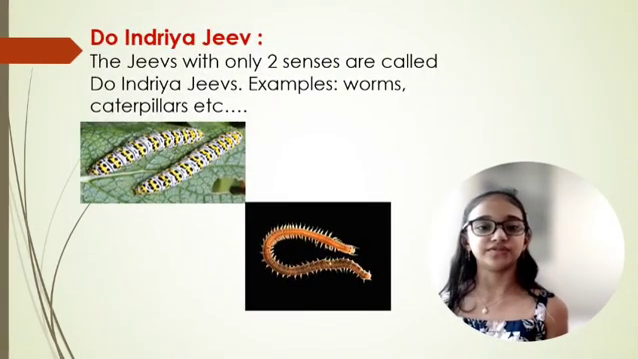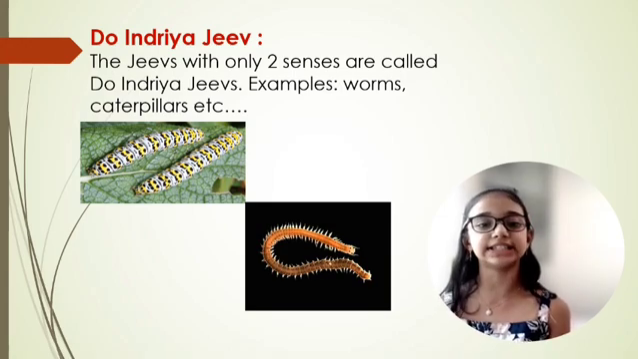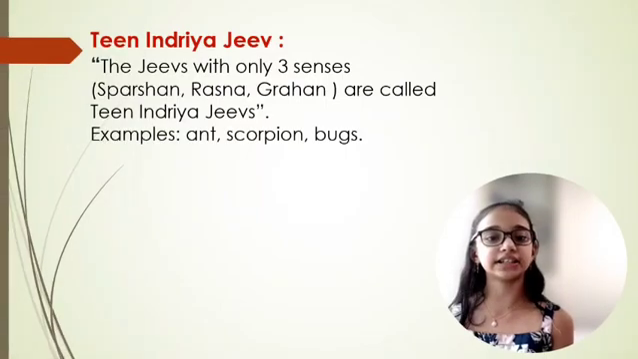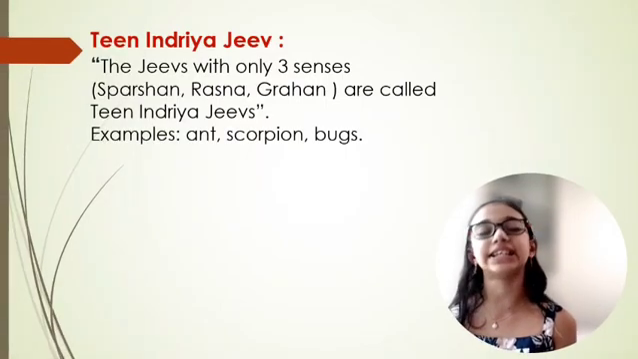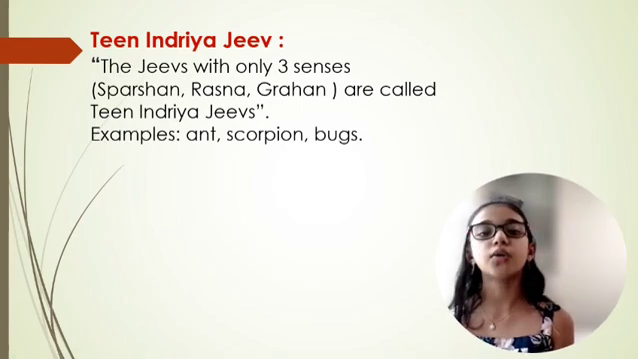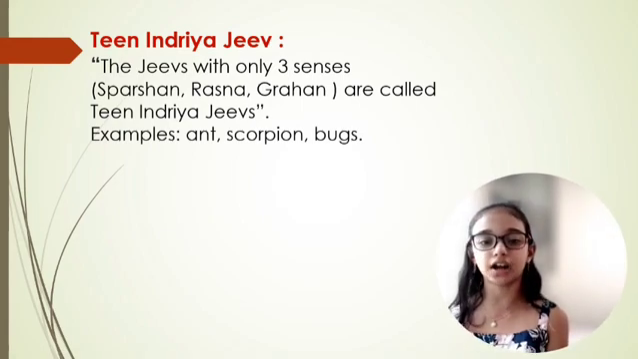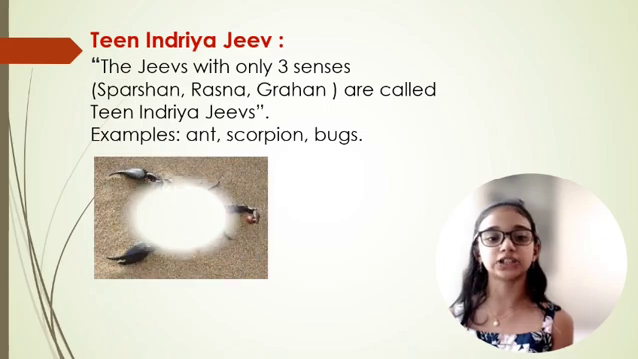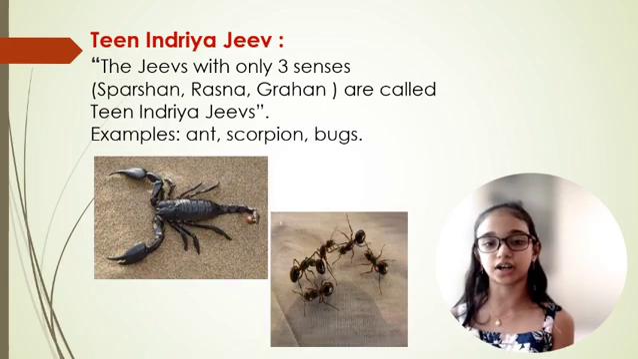Do Indriya Jeev. The Jeevs with only 2 senses are called Do Indriya Jeevs. Examples: worms, caterpillars, etc. Teen Indriya Jeevs. The Jeevs with only 3 senses: Sparshan, which means sense of touch, Rasna, which means sense of taste, and Grahan, which means sense of smell. These Jeevs are called Teen Indriya Jeevs. Examples are ants, scorpions, bugs, etc.